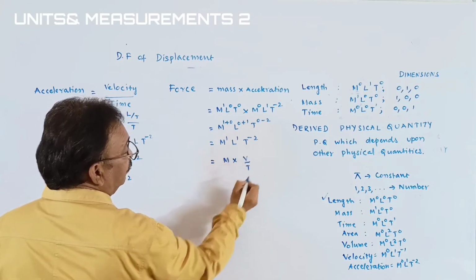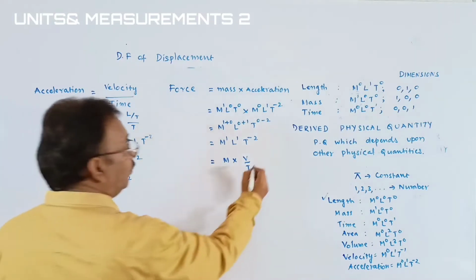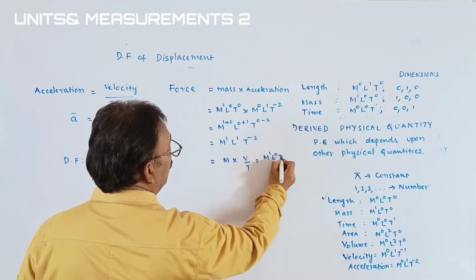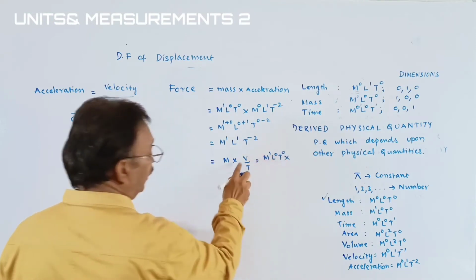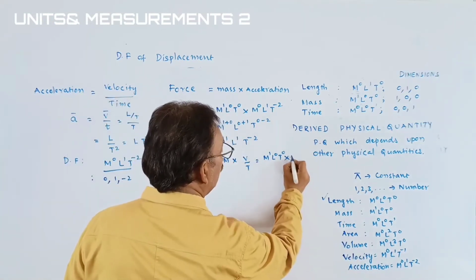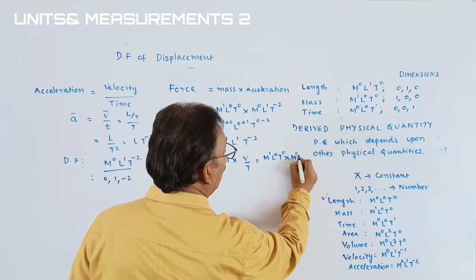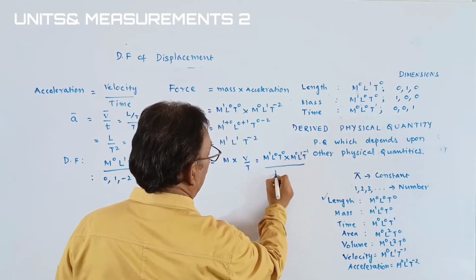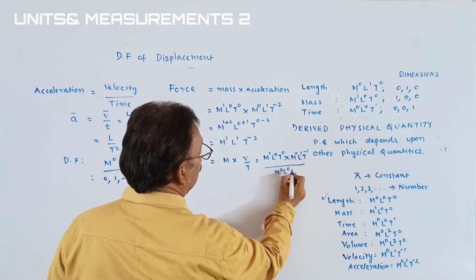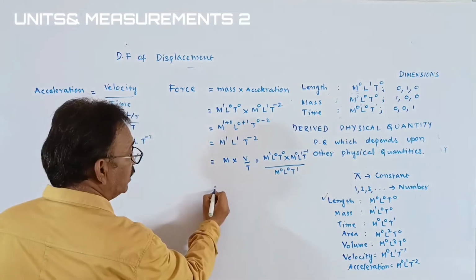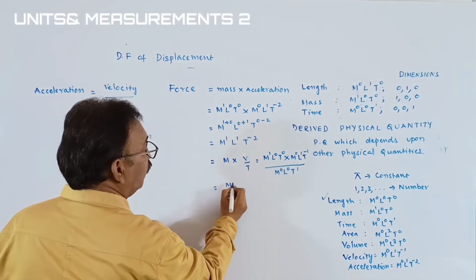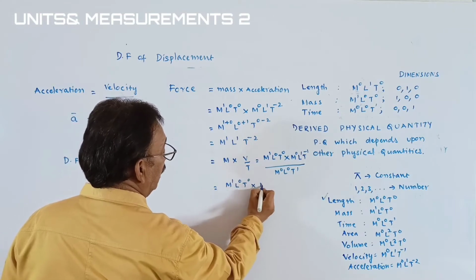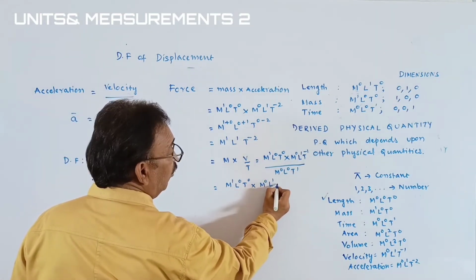Velocity by time. Okay, students. Then you can write mass as M1, L0, T0 multiplied with velocity. Already we had M0, L1, T inverse 1 by M0, L0, T1. We are doing the same here. M to the power of 1, L to the power of 0, T to the power of 0, and M to the power of 0, L power 1, T inverse 1.